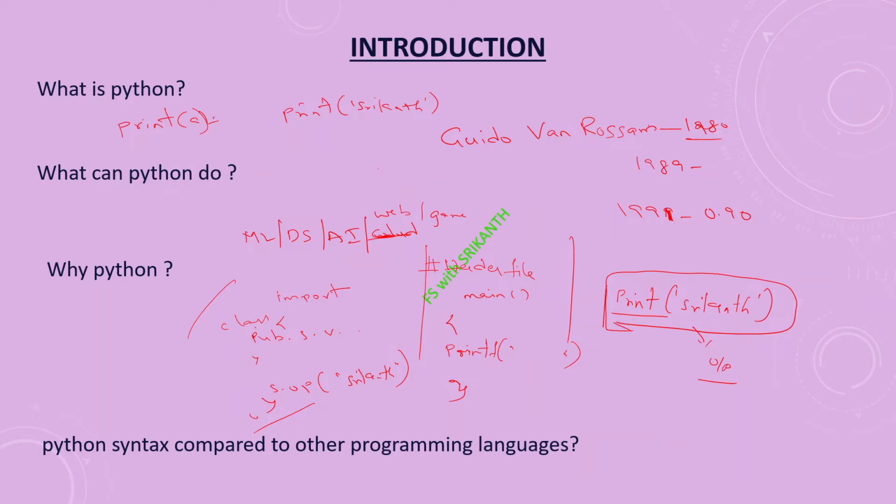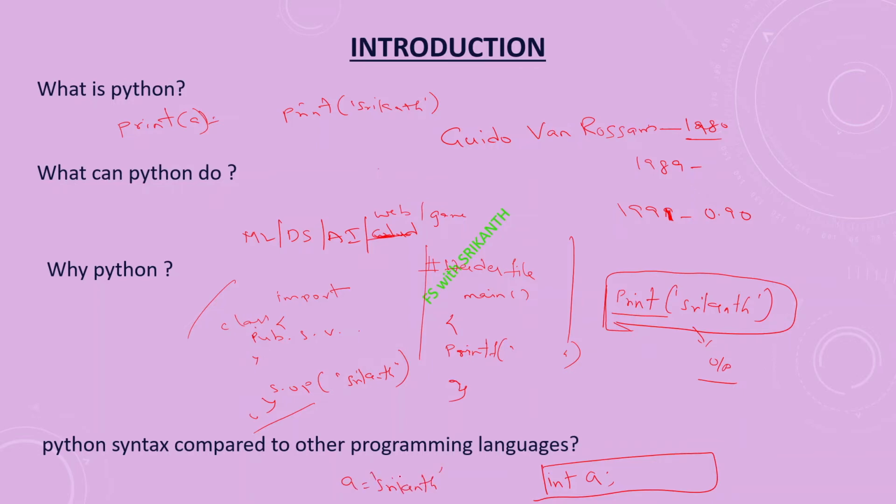Suppose you want to declare one variable in Java. How do you declare it? You must use a data type, int, long, whatever it may be. Without a data type you cannot declare or initialize your variable. In the place of A you cannot write SRIKANTH; it is not allowed.